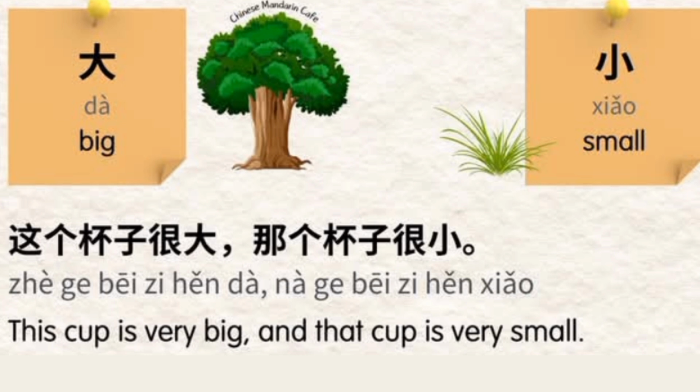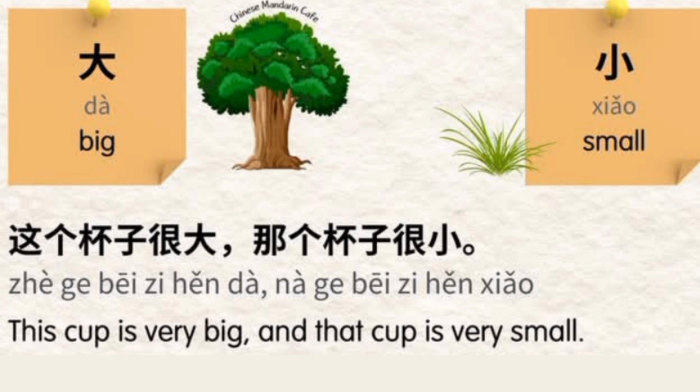Let's observe the example in much more detail. 这个, this. 杯子, cup. 很, very. 大, big. 那个, that. 杯子, cup. 很, very. 小, small. So together it makes: 这个杯子很大，那个杯子很小。 This cup is very big and that cup is very small.